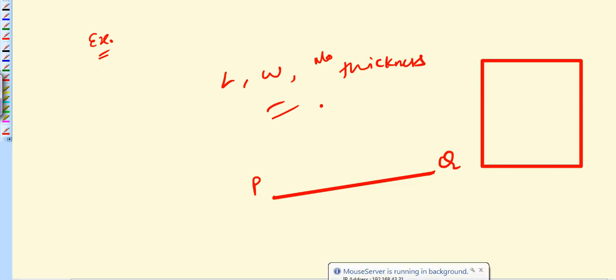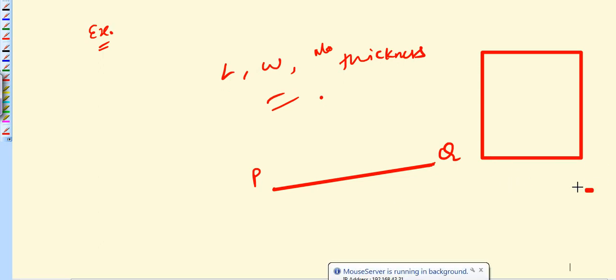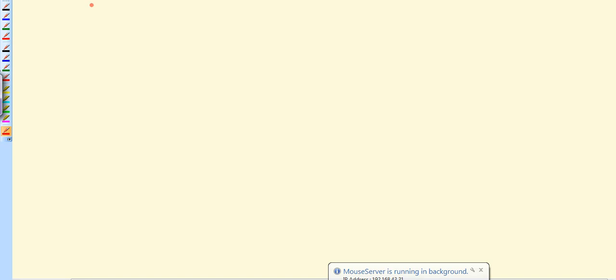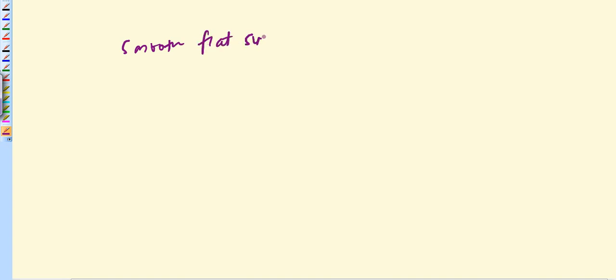Then some more points about plane. A smooth flat surface is known as plane surface. If you are having a smooth flat surface, that is known as plane surface. Otherwise, it will be a curved surface.